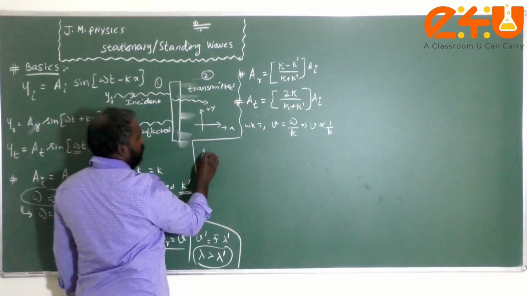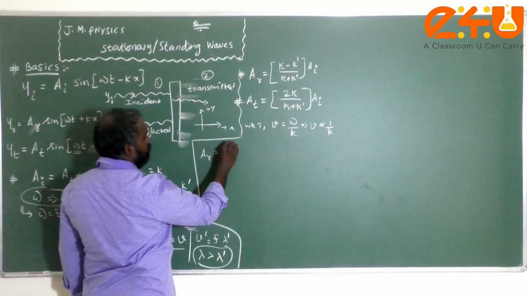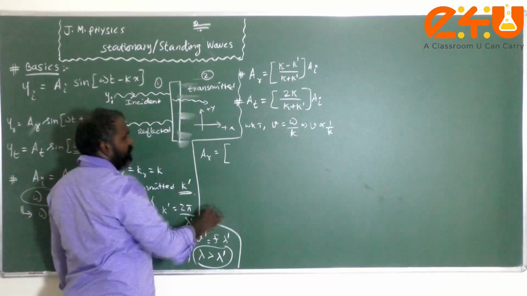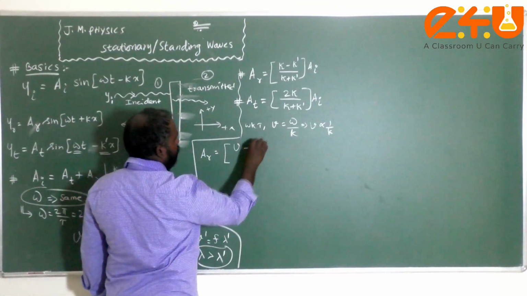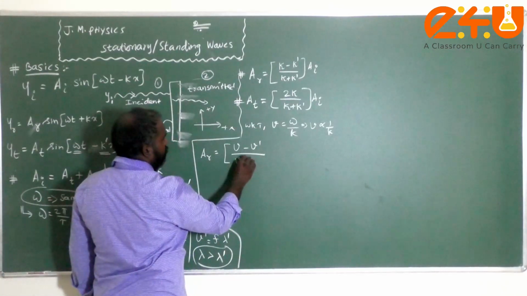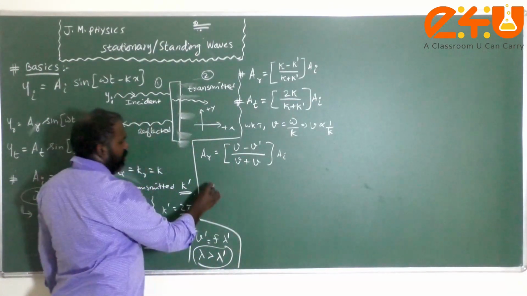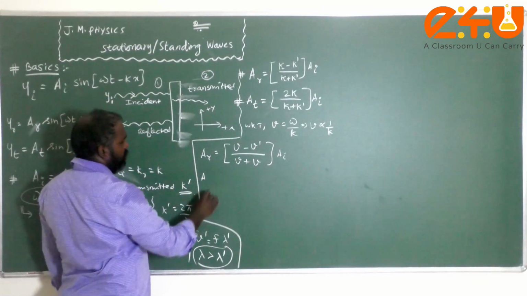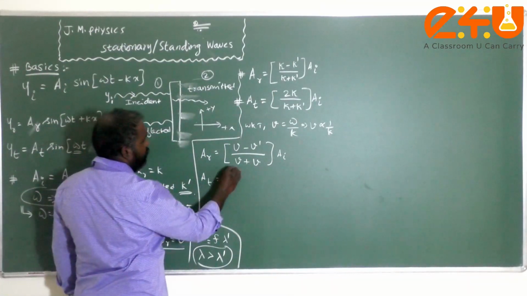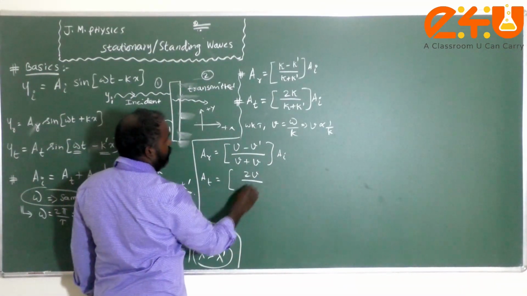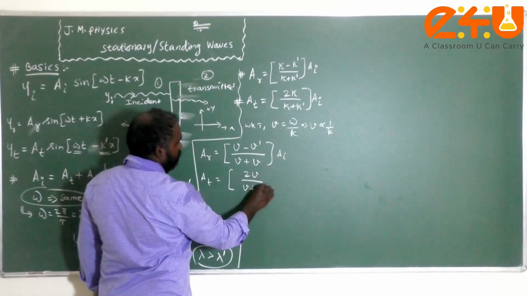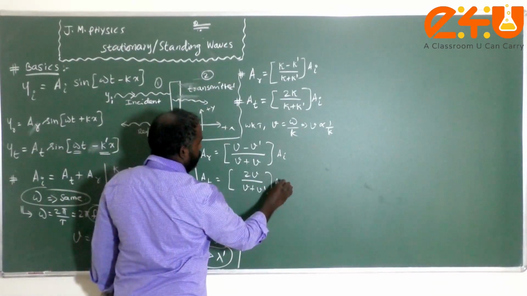A reflection is equal to V minus V dash divided by V plus V dash into A incident, and similarly A transmission is equal to 2V divided by V plus V dash.